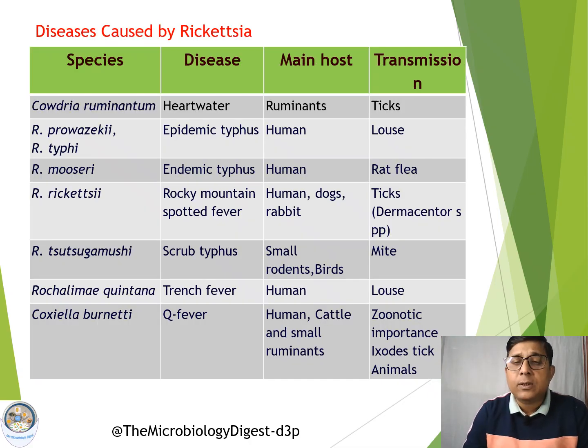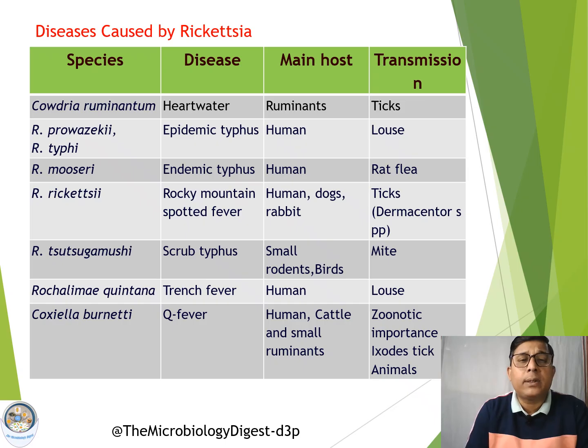Now coming to the diseases caused by this group of organisms. These rickettsial organisms are associated with specific diseases in both humans and animals. For example, Cowdria ruminantium is associated with a specific disease called heartwater. The main hosts, ruminants, are mostly affected, and transmission is through ticks.